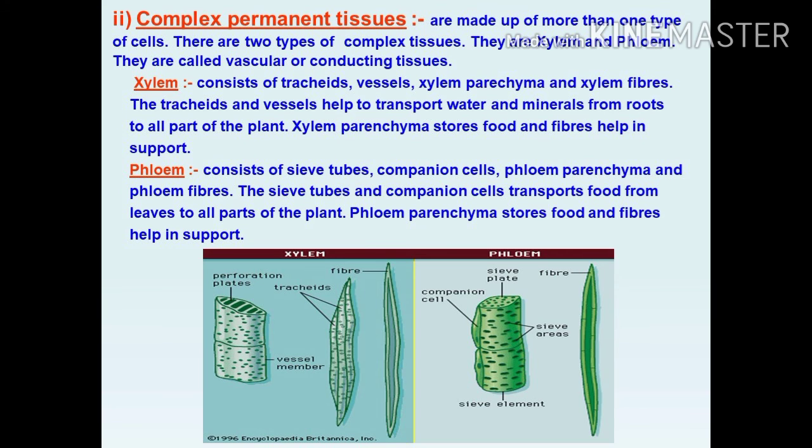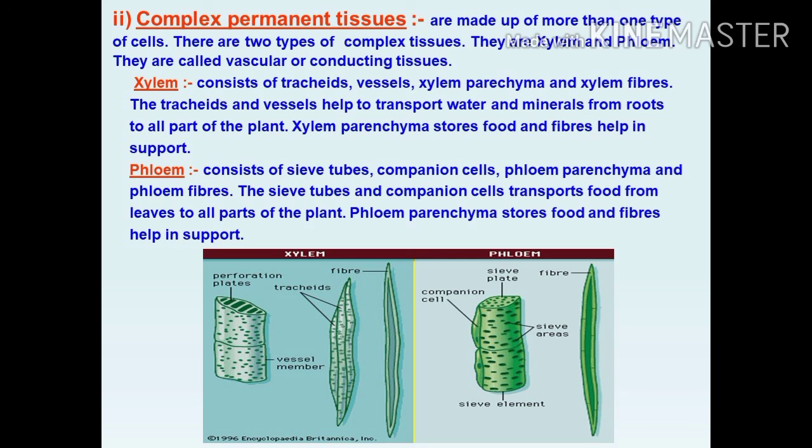Phloem. Phloem consists of sieve plate. In the diagram, you can see the sieve plate, companion cells, phloem parenchyma, and phloem fibers. The sieve tubes and companion cells transport food from leaves to all parts of the plant.